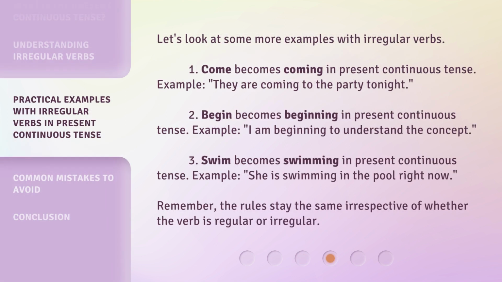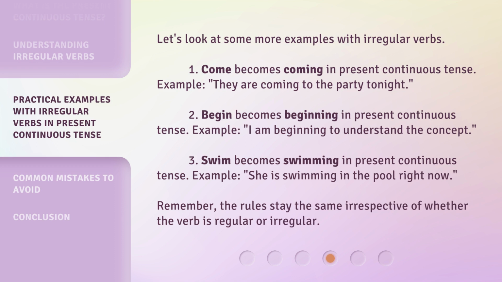Let's look at some more examples with irregular verbs. 1. Come becomes coming in present continuous tense. Example, they are coming to the party tonight. 2. Begin becomes beginning in present continuous tense. Example, I am beginning to understand the concept.